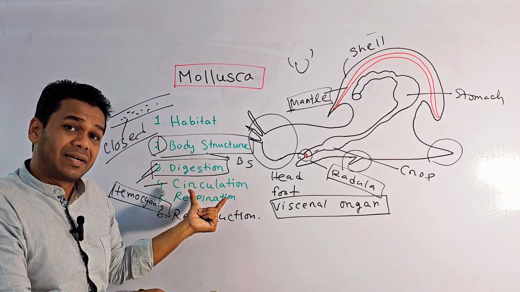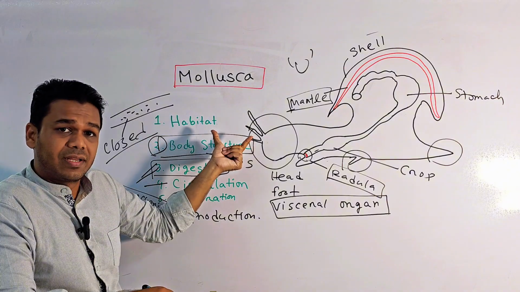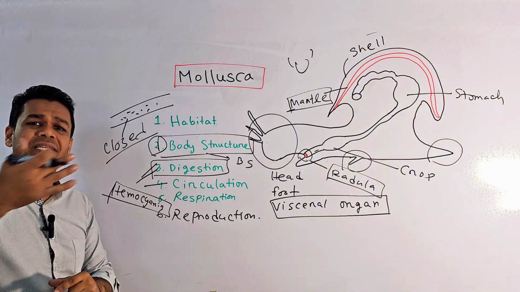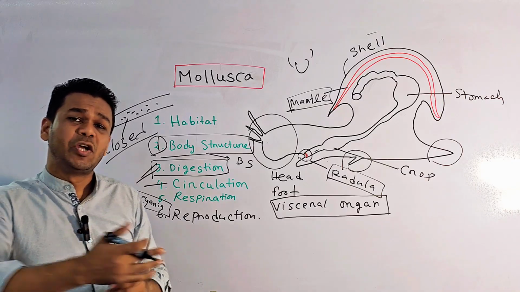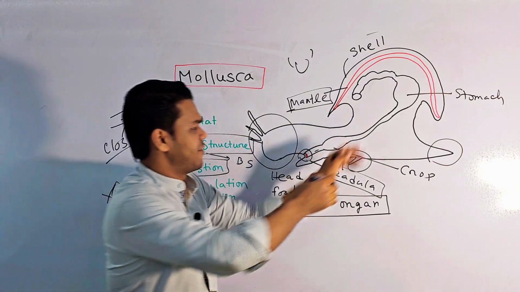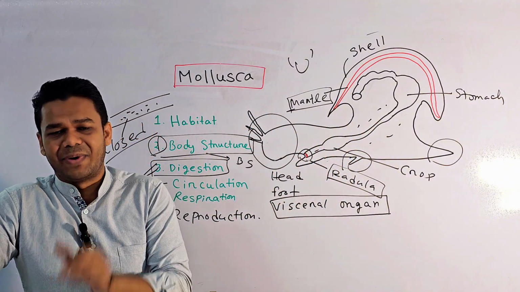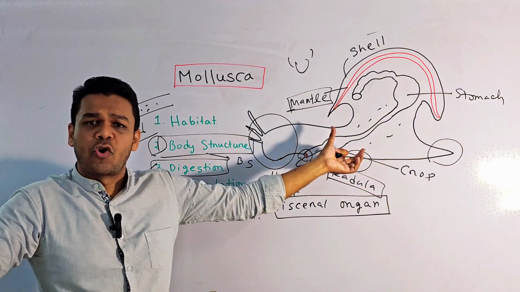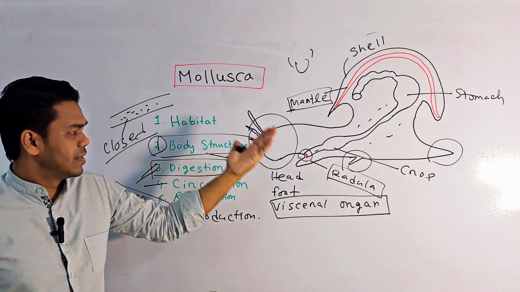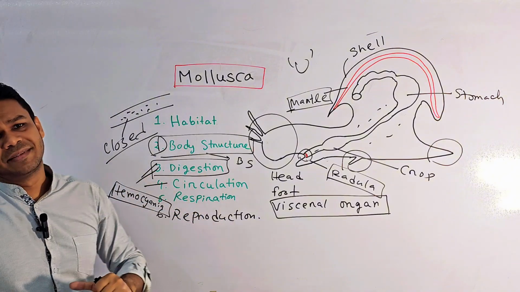But remember, some mollusks have a partially open circulation system. Partially open means some blood is present in ducts and some blood is present in the cavity. That's why it is called a partially open circulation system.